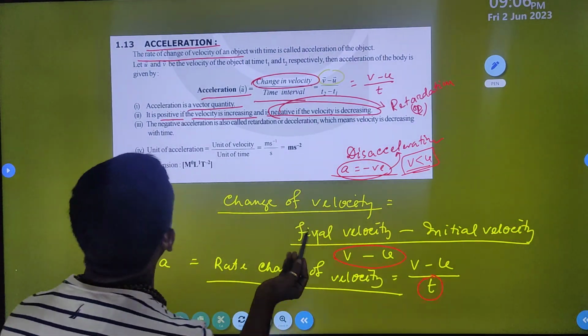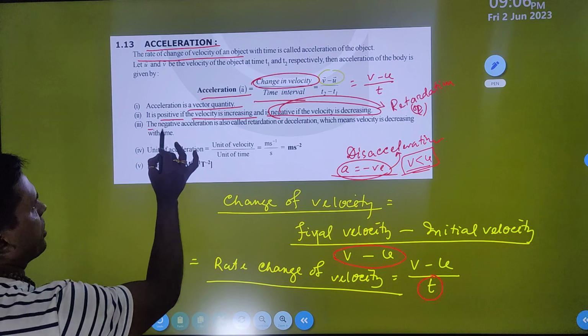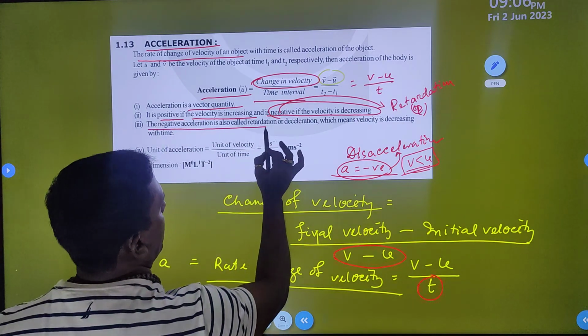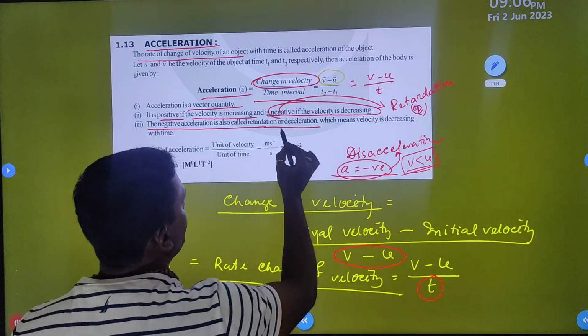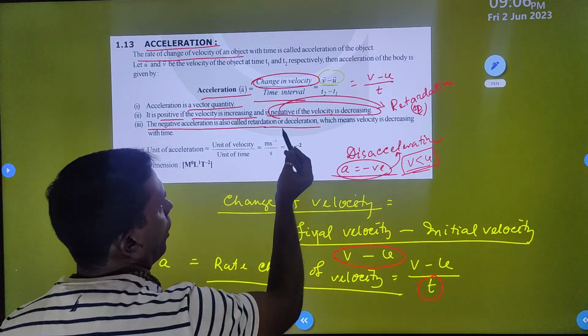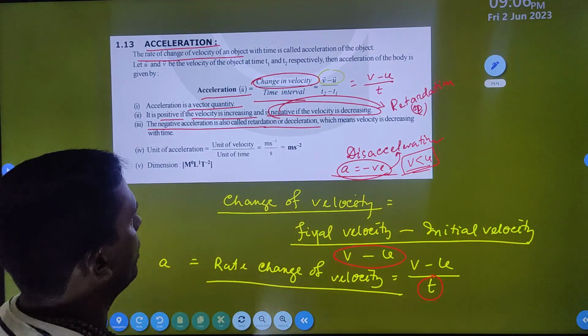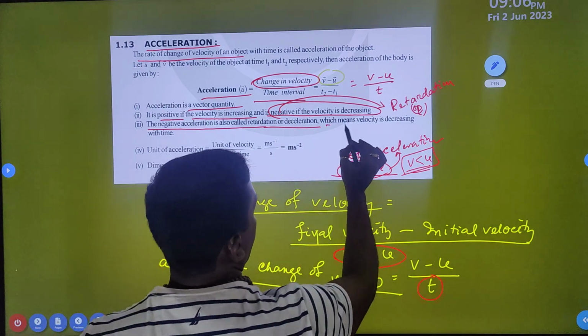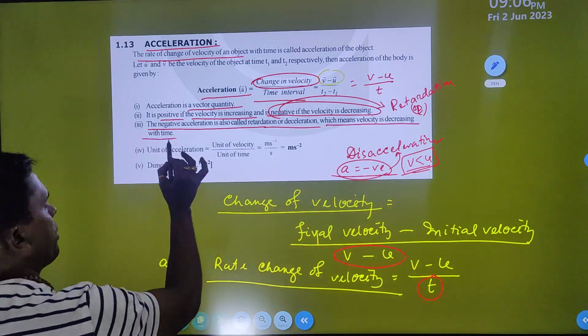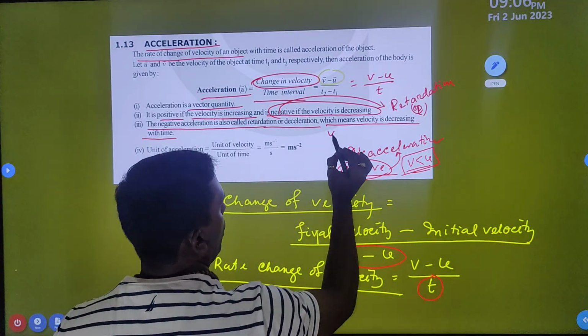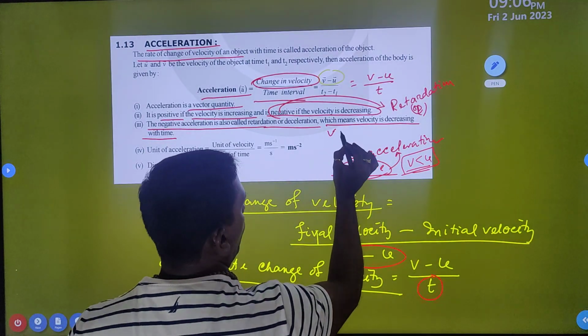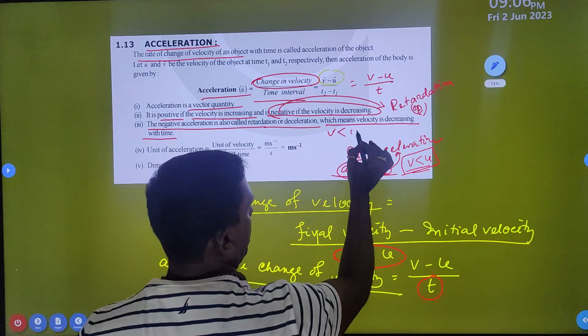Negative acceleration is also called retardation or deceleration, which means the velocity is decreasing with time. So the final velocity v is always less than the initial velocity u.